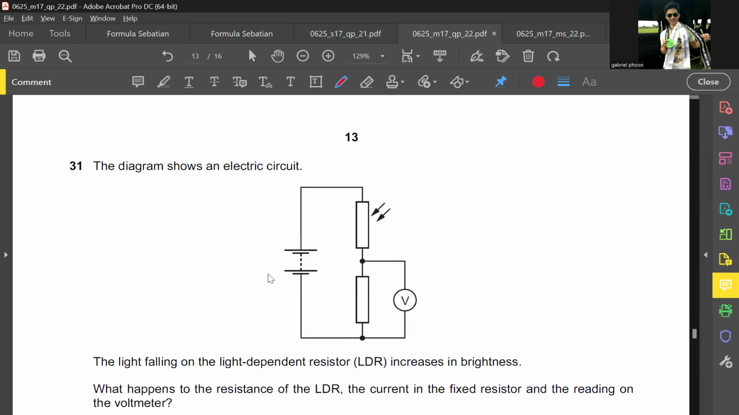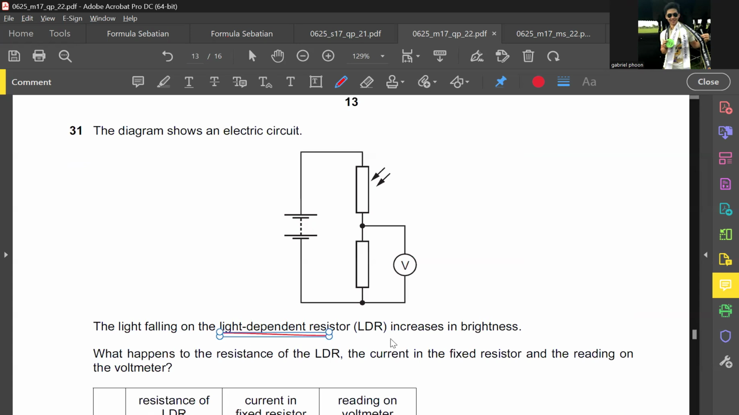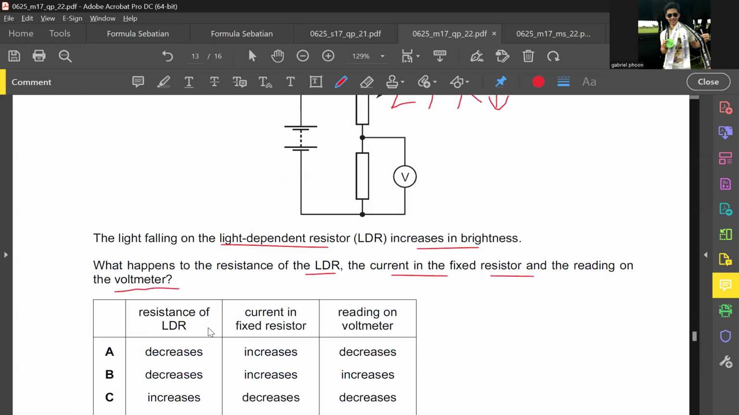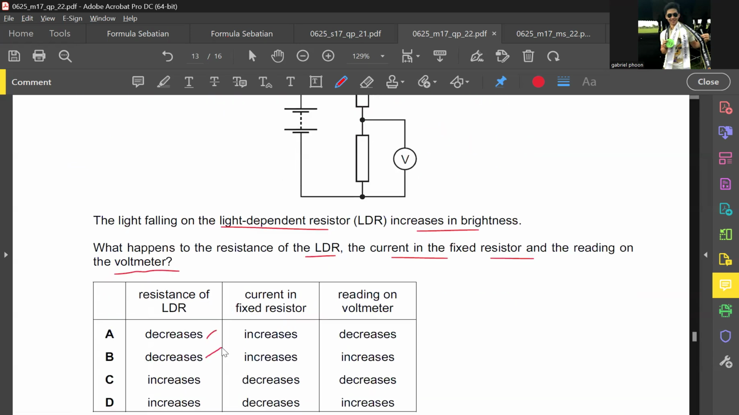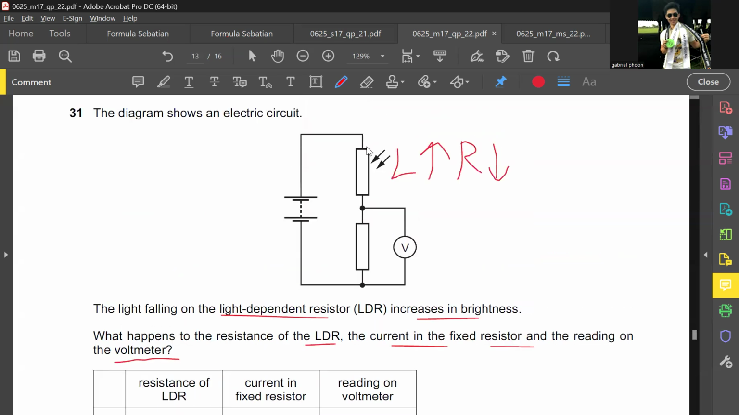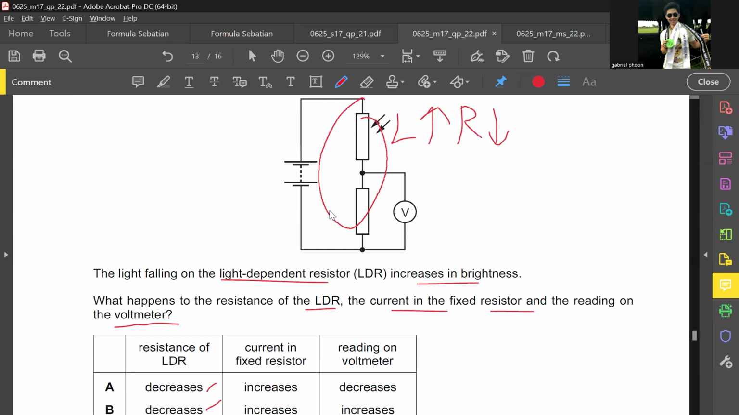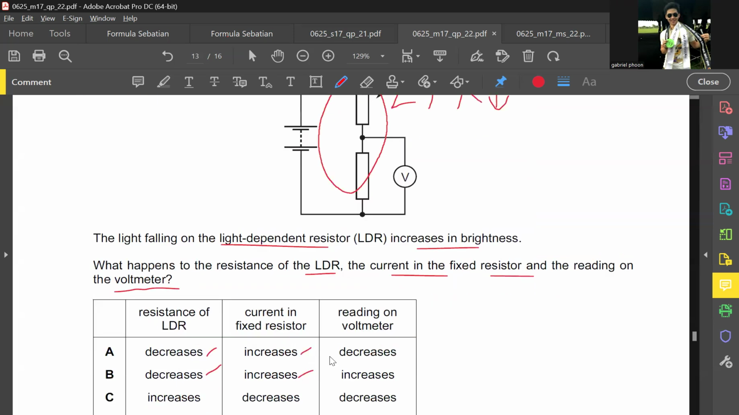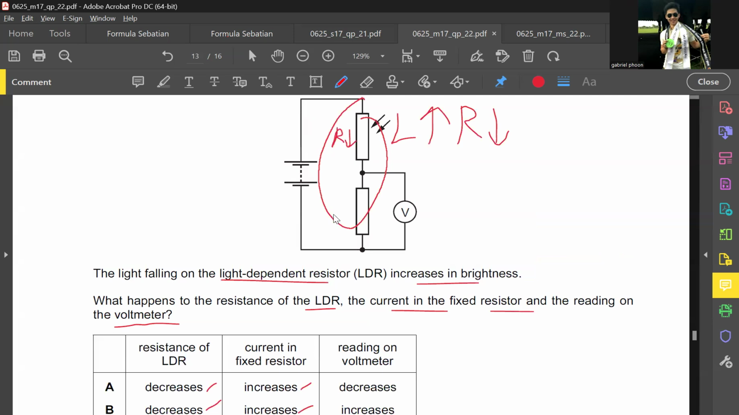The diagram shows an electrical circuit. The light falling on the light-dependent resistor increases. If light intensity increases, what happens to the light-dependent resistor? Yes, very good, it has a lower resistance. What happens to the resistance of the LDR, the current in the fixed resistor, and the reading on the voltmeter? First and foremost, the LDR resistance definitely decreases. Because the total resistance decreases, the current will definitely increase. And now the resistance here is lower compared to the resistance here. What happens to the voltmeter here?